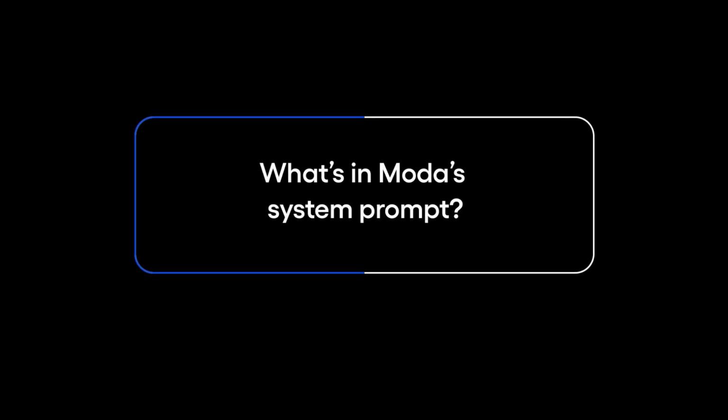So there's a lot of details on instructing it how to structure its outputs and how to ensure that Moda always provides relevant citations for any claims that it might be making.